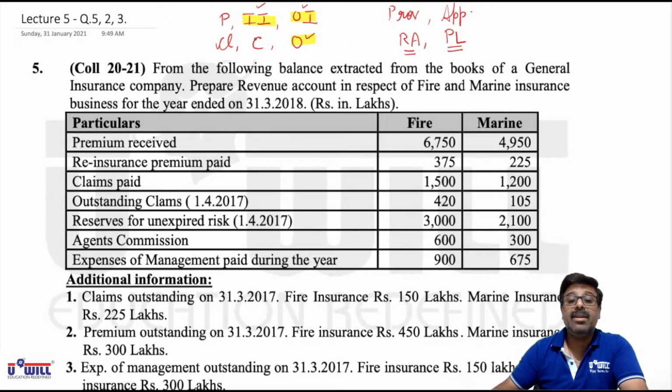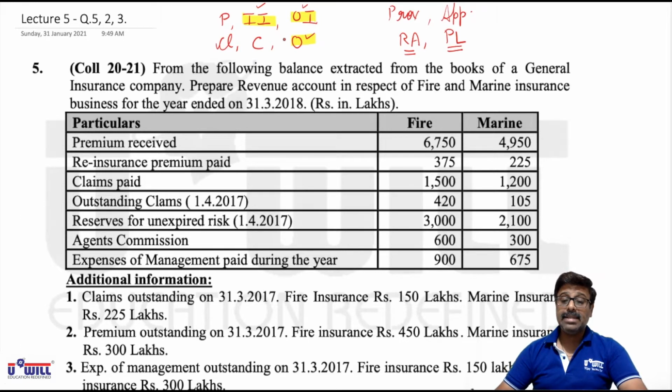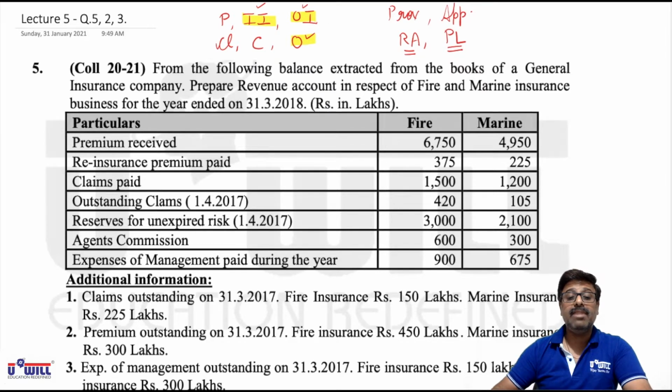If they are going to appear in revenue account along with II, we will mark dash RA. If they are going to appear in P&L account along with II, we will mark dash PL. In other incomes also, if they are going to appear in revenue account, then along with OI we will mention OI dash RA. If they are going to appear in P&L account, then we will mark OI dash PL. And in the same way with operating and other expenses: if they appear in revenue account, we will mark O dash RA, and if they appear in P&L account, we will mark O dash PL. And schedules we will make only for premium, claims, commission, and other or operating expenses. For these 4 things, we will make the schedules.